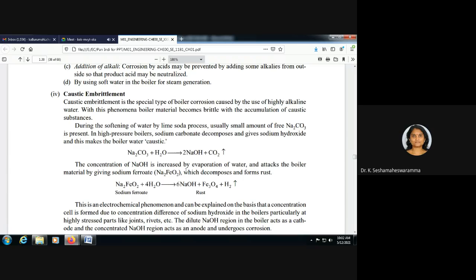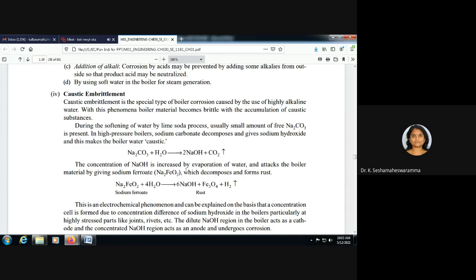During softening of water by the lime soda process, usually a small amount of free sodium carbonate is present. In high pressure boilers, sodium carbonate decomposes and gives sodium hydroxide. This makes the boiler water caustic. Sodium hydroxide is highly corrosive, caustic.